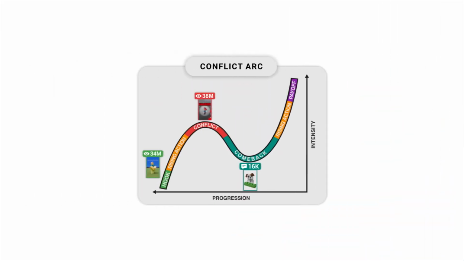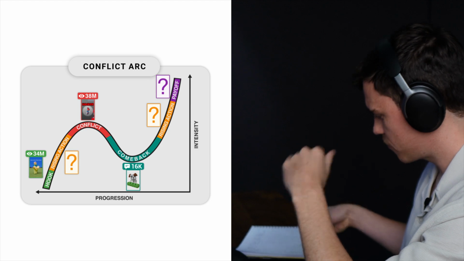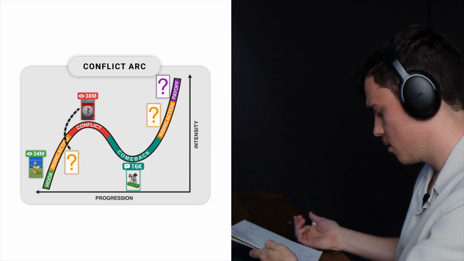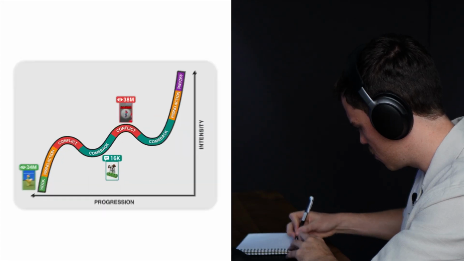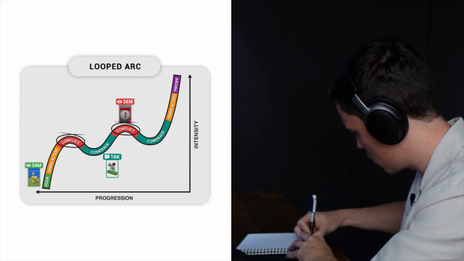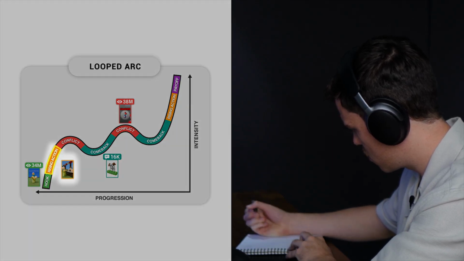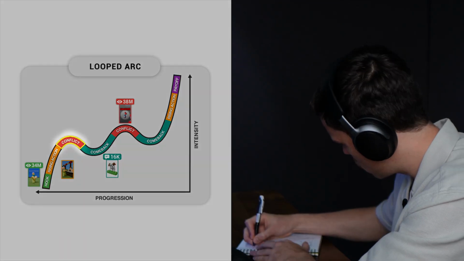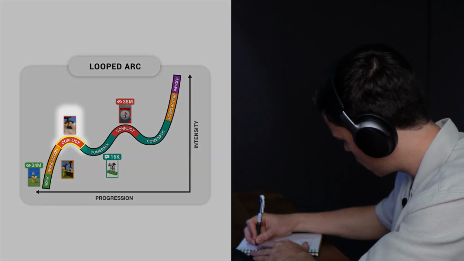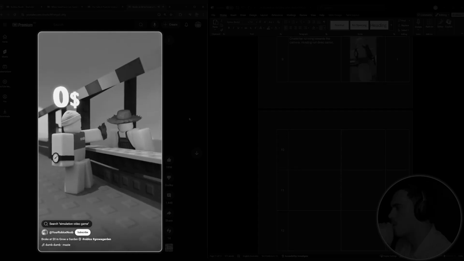Now, at this point, the overall story flow was still missing a few key components. I was struggling to integrate any idea into the rising action before having some type of hacker conflict. So I did go ahead and restructure the storyline for it to make sense to me. And this left us with something called a looped arc, where now we would have 2 conflicts. From this point, I decided to make the first rising action a core game mechanic, which would be our character interacting with the vendor. And then the conflict would be the vendor rejecting our item for sale. Both of these ideas were taken straight from the example short that taught us the game mechanics earlier.